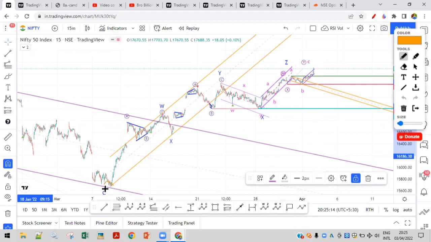From 15,671, we are seeing a complex correction W, X, Y, X, X, and Z. On the upside as well, we are seeing that a complex correction exists. The reason for that is we see a triangle here, right? Triangles don't form in the second wave, so you cannot call this wave 1, 2.